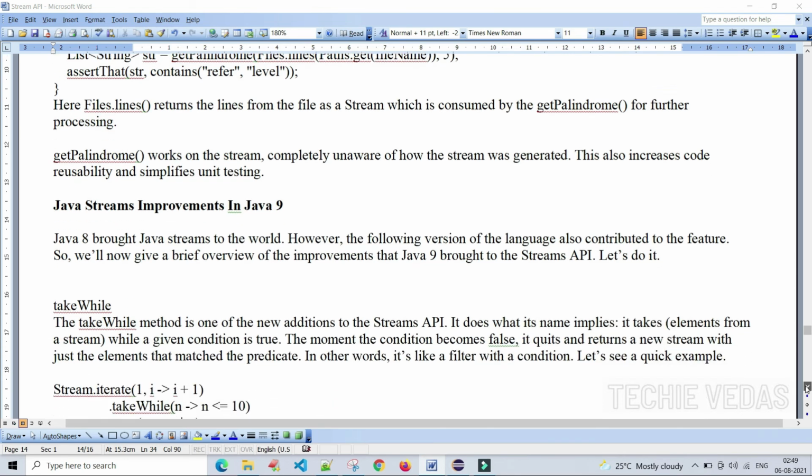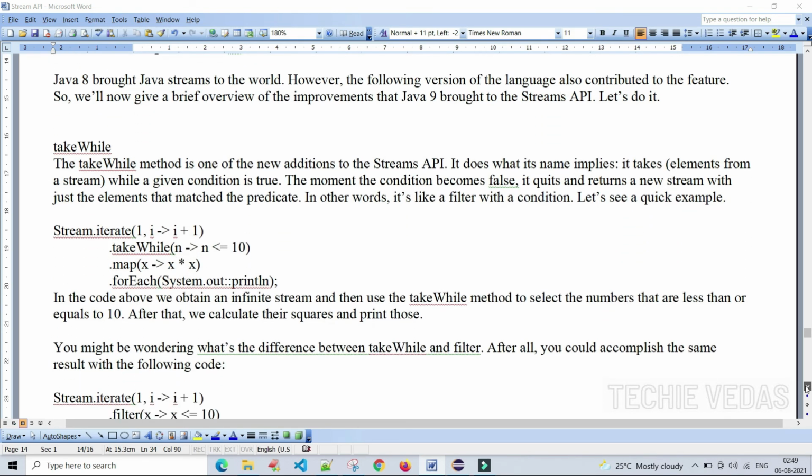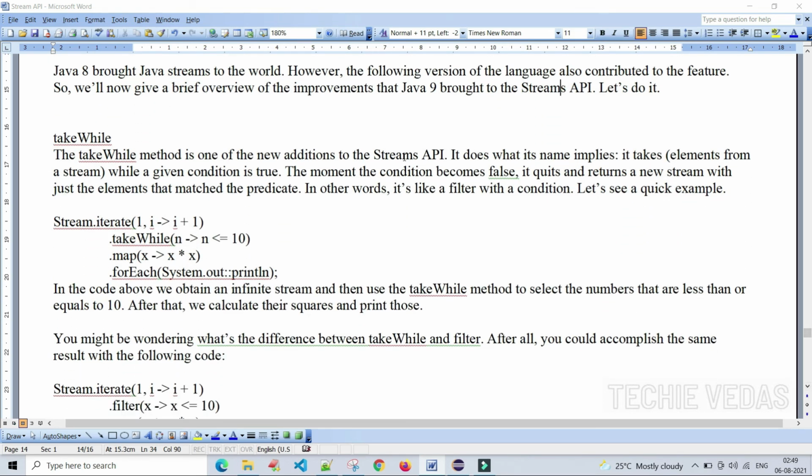Just a glance at a few of the methods. The takeWhile method. The takeWhile method is one of the new additions to the Stream API. It does what its name implies. It takes elements from the stream while a given condition is true.